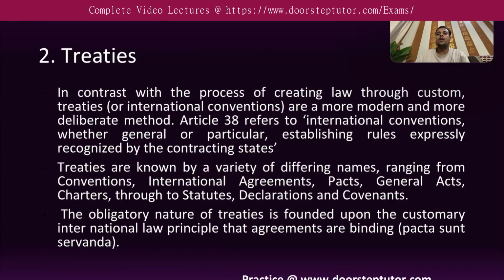Now let us look at the second source of international law. So we were discussing sources. The first source was custom, and the second source of international law is treaties. This is as per Article 38 of the International Court of Justice Statute. Now, treaties are considered on a much better footing when compared to customs. Why is that? Because they are more modern and they are a deliberate method of forming law.